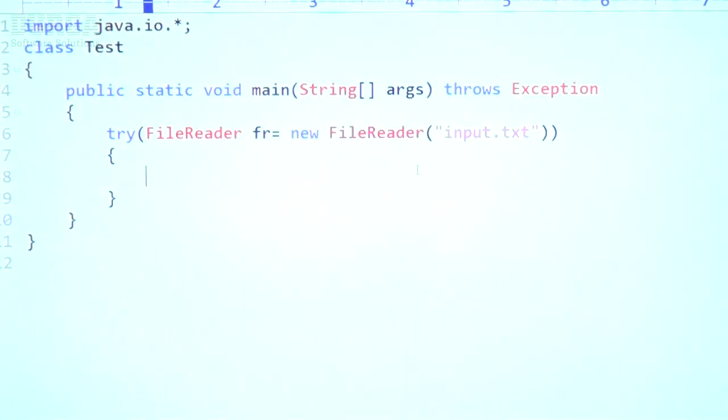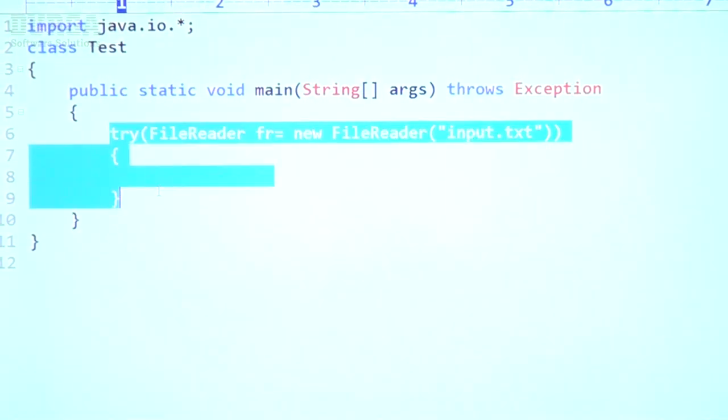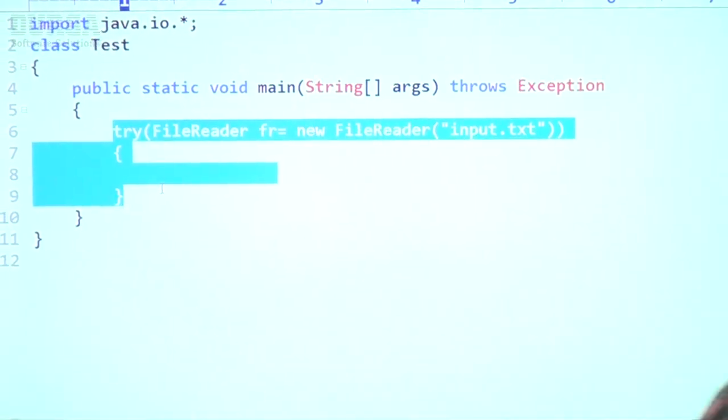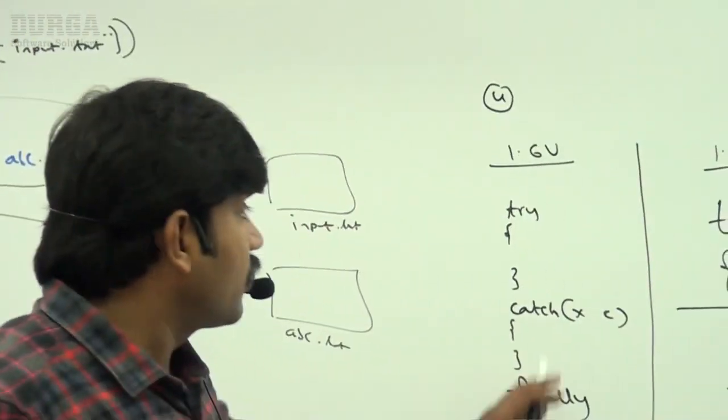Now let me compile this code. Happily the code compiles fine. Let me run this code. We are not facing any problem at all. This syntax itself is acceptable. Remember, right? So I hope everyone is able to understand the fourth conclusion.